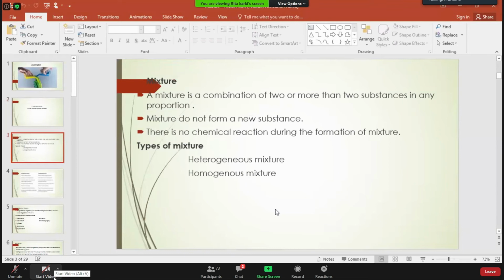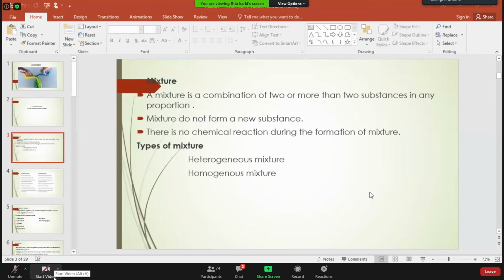Now, the next one is the heterogeneous mixture. Just opposite to the homogeneous mixture, in case of a heterogeneous mixture, we can easily see the particles of one particular substance. The component particles are easily visible with our naked eyes or with the help of a microscope. It is regarded as a heterogeneous mixture. In a heterogeneous mixture, the component particle does not get completely dissolved inside the water or the other substances. Clear? For example, mud and water.